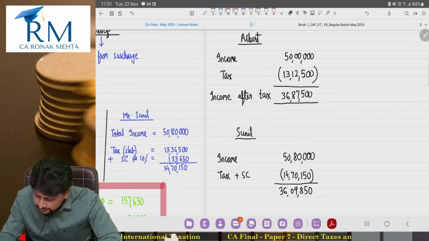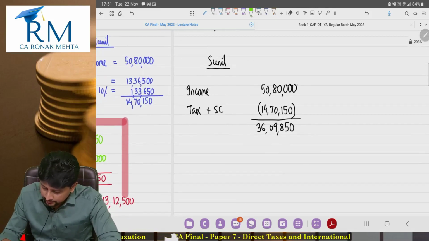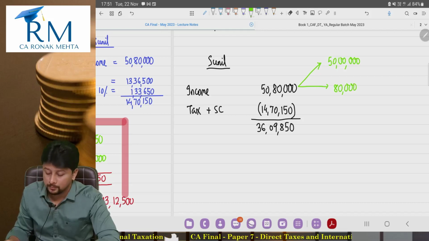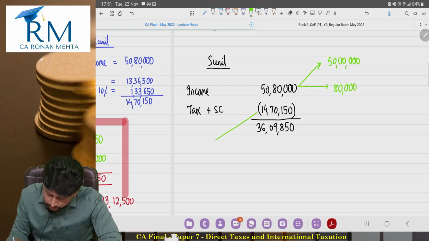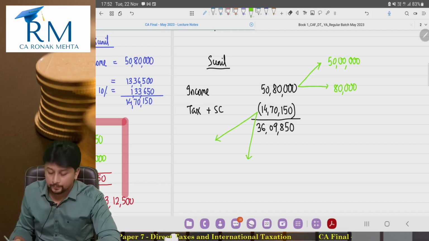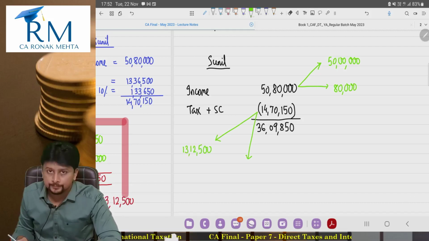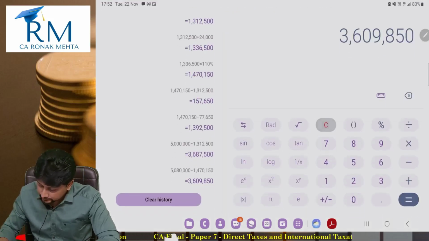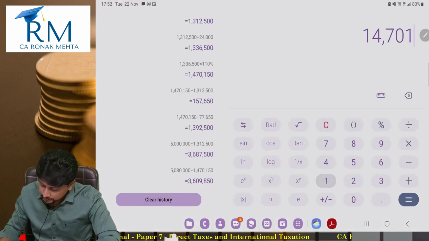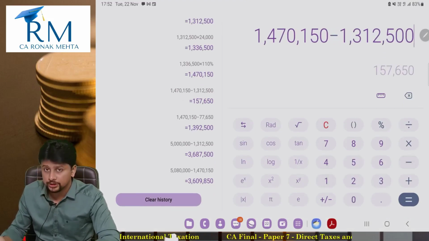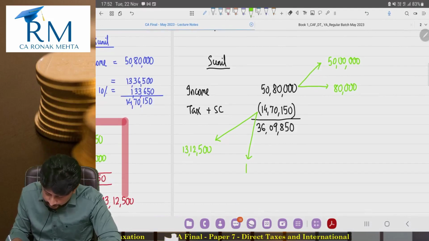Now, I told you, beta, I want you to understand the analysis. Now, this analysis is what I am doing. I divide this income into two parts: 50 lakhs, and 80,000. And I divide this tax also into two parts: 13,12,500 and the balance, which is 14,70,150 minus 13,12,500, which is 1,57,650.